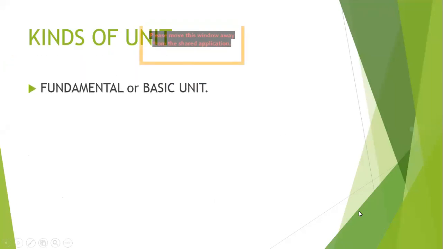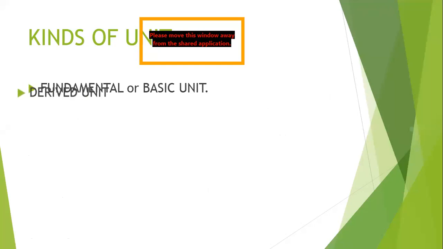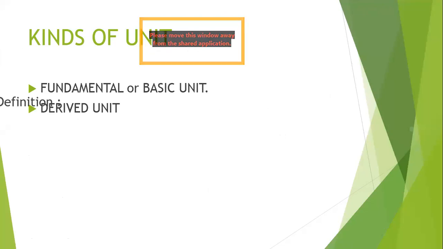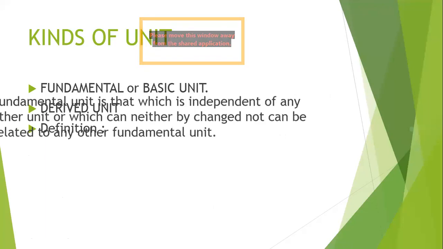Now there are basically two types of units. Okay, we are talking about units, and there are two types of units. The first we call a fundamental or basic unit, and the second is our derived unit. Let's start with the definition of fundamental unit.